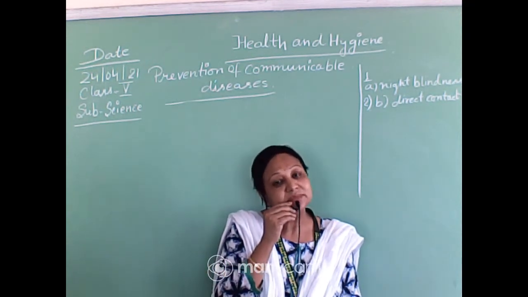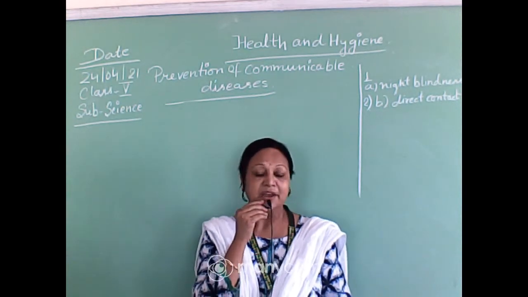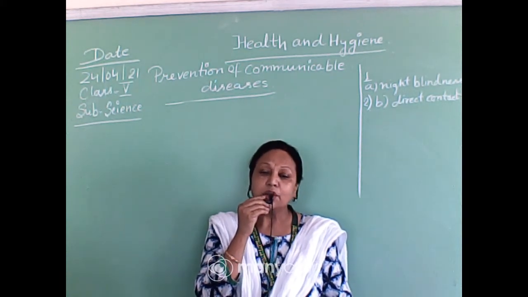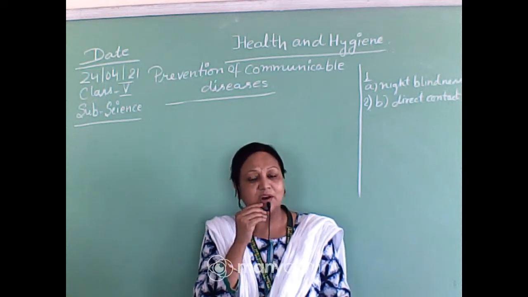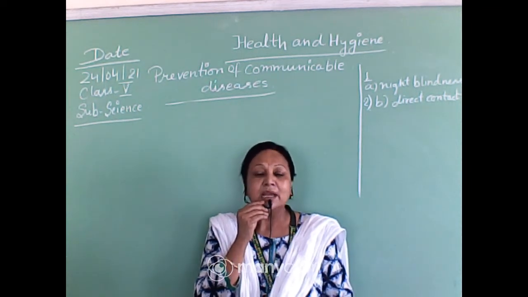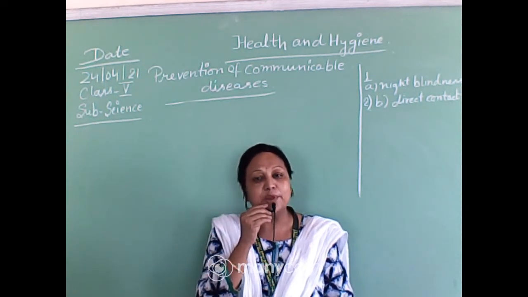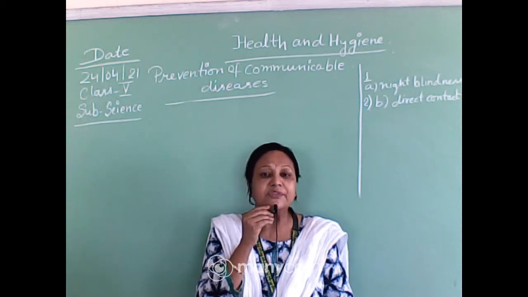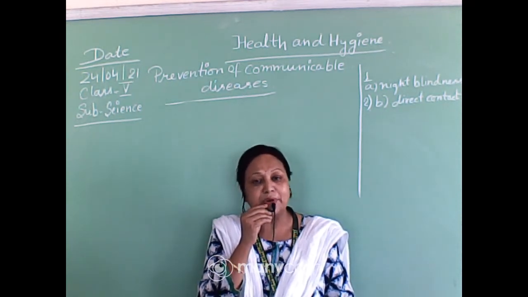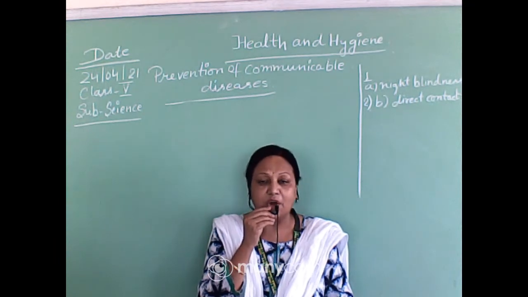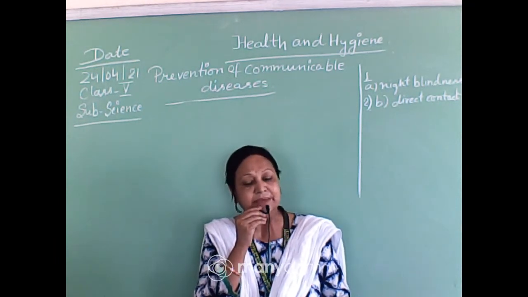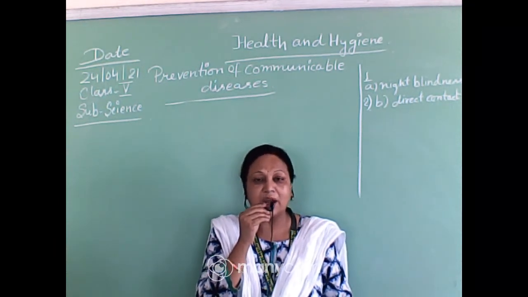So the vaccine is very necessary. Once these feeble germs enter inside your body, your body will respond. It will produce a specific type of substance which is capable of fighting against these diseases, and those substances are called antibodies.